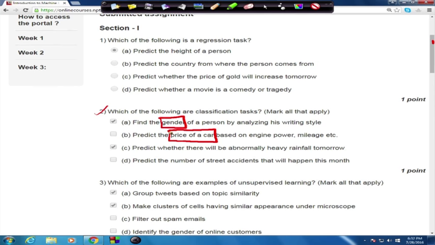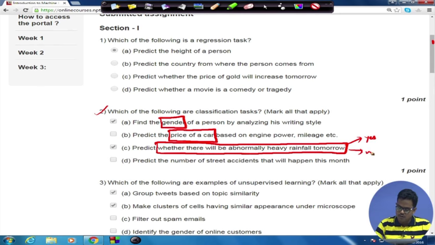Then the next option, predict whether there will be abnormally heavy rainfall tomorrow. So again this trick comes back. Here the question is whether there will be abnormally heavy rainfall tomorrow. And the answer to this question, which is what you are supposed to predict, can have only two possible values, yes or no.